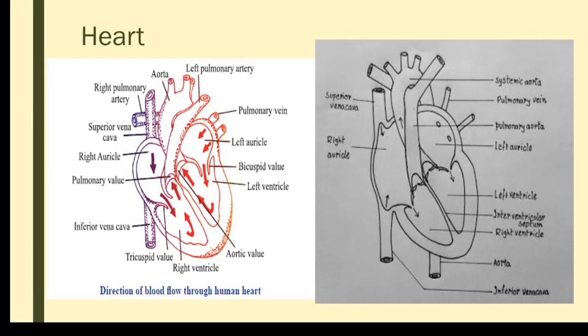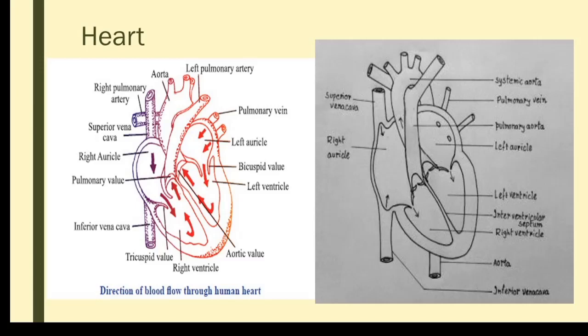These two sounds together we call the heart sounds. When doctors keep the stethoscope, they can hear lup, dup, lup, dup, lup, dup. That represents the beating of the heart. If the heart valves are not functioning, sometimes the lup sound won't be heard properly. In the same way the dup sound also won't be heard.